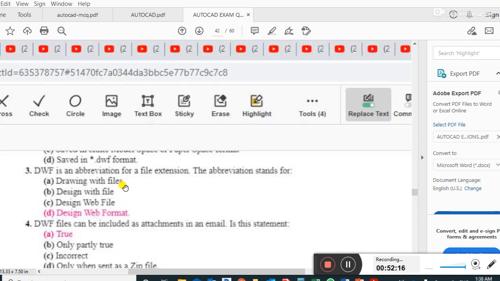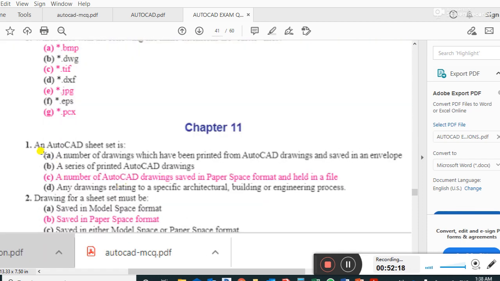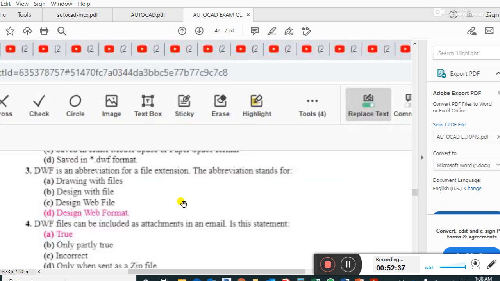Chapter 11, question number 1. An AutoCAD sheet set is a number of AutoCAD drawings saved in the paper space format and held in a file. Drawings for a sheet set must be saved in the paper space format. Right answer.